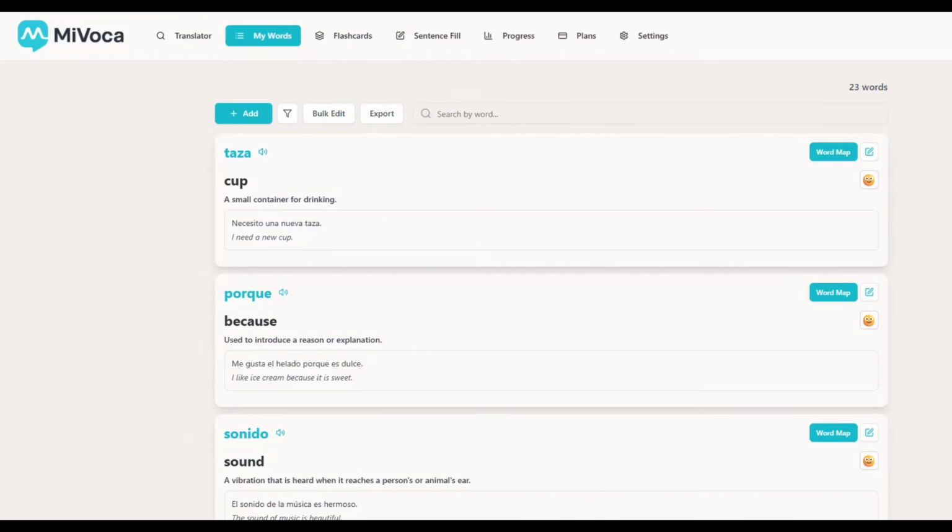It's called MiVoca app. It's free. And certainly, even if you were just using the flashcards until he gets the sentence fill finished, great. Great little app like Anki. The only difference, and I haven't used Anki very much, but I like the way that this gives you other connected words and it can offer you other words to put into your library as well. So there you are. I hope you enjoyed that, and I hope that they get the sentence fill fixed quickly.